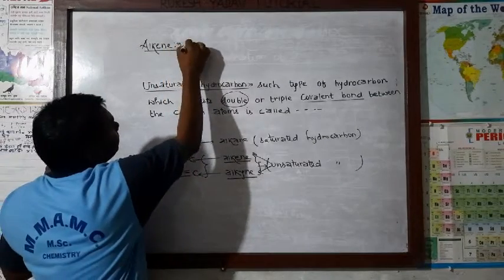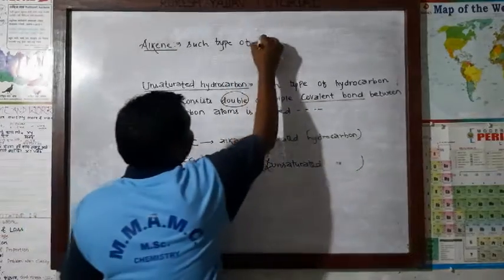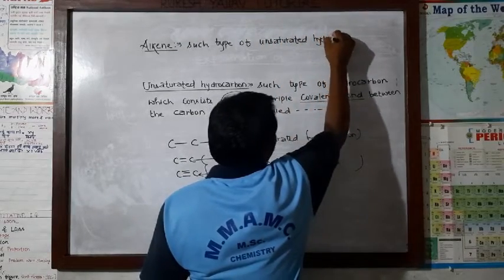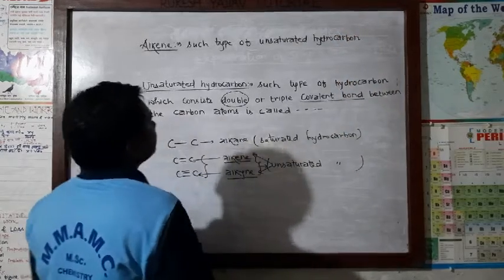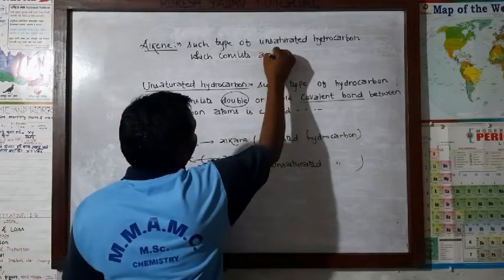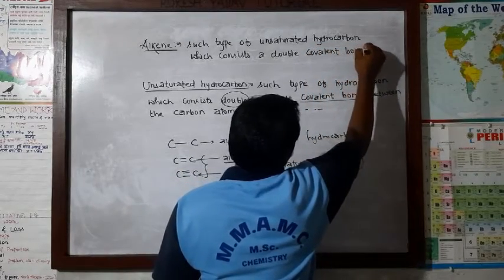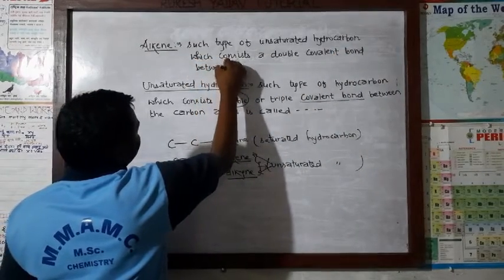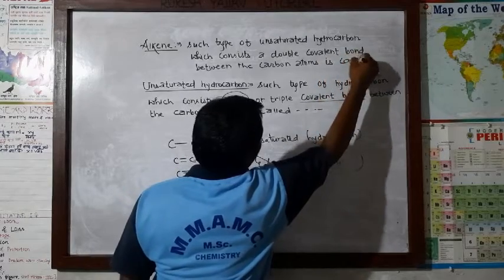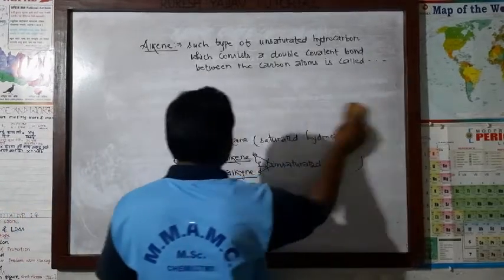So let's write about alkene. Such type of unsaturated hydrocarbon which consists of a double covalent bond between the carbon atoms is called alkene.